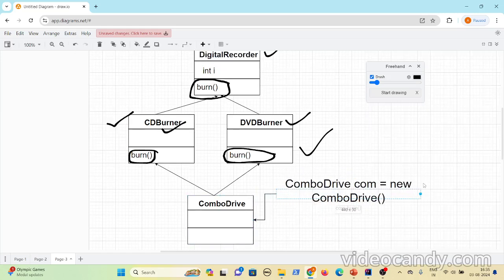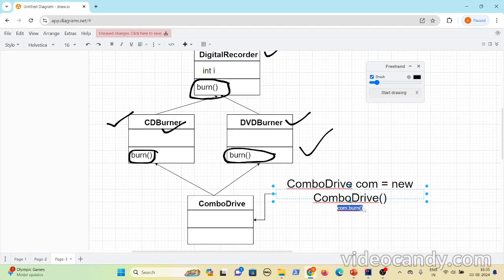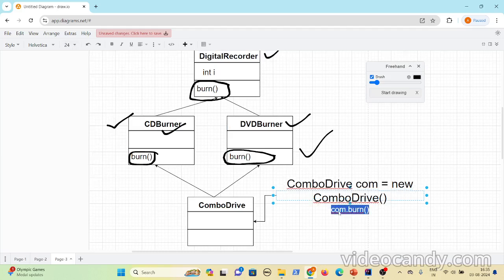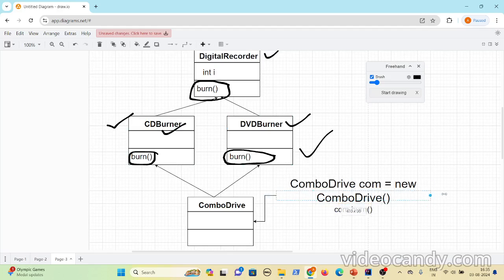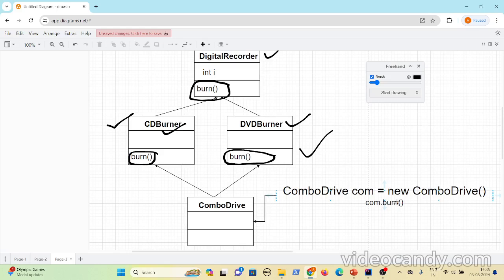If you look here, I have created a new instance of the combo drive, and by using that instance I am invoking the burn method. The burn method implementation is not present in the combo drive. And we already know that if there is no implementation in its class for any method, then it will look for the implementation in its superclass. Here, it has two superclasses, and both superclasses have the burn method.